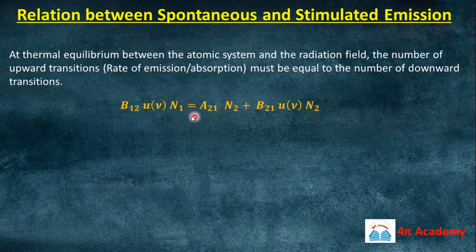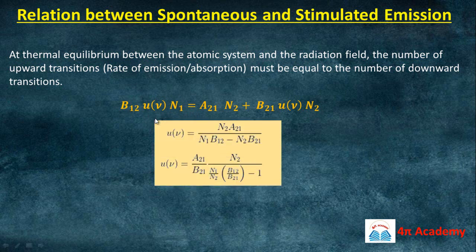In the case of absorption, we have written that the number of transitions will be B12 U nu N1, and this upward transition will be equal to the total number of downward transitions. Downward transition means we are talking about emission. There are two types of emission. One is spontaneous emission, in which case the number of transitions will be A21 N2. The second type is stimulated emission, in which case the number of transitions will be B21 U nu N2. So this whole term is the number of downward transitions, and this is equal to the number of upward transitions.